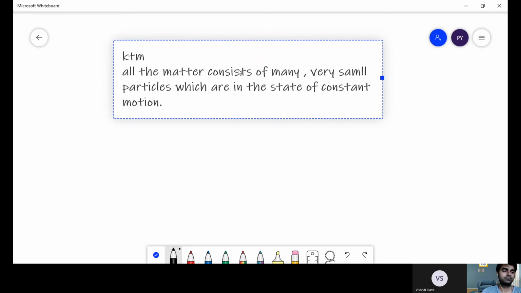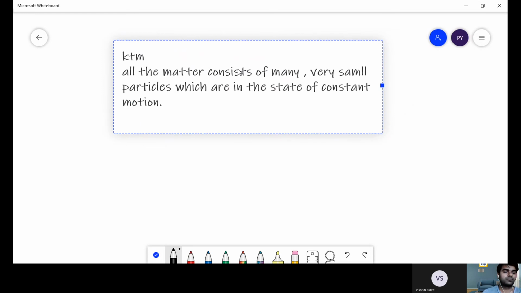And the degree to which the particles can move, I mean to what extent they can move, or to what extent they can collide with one another,